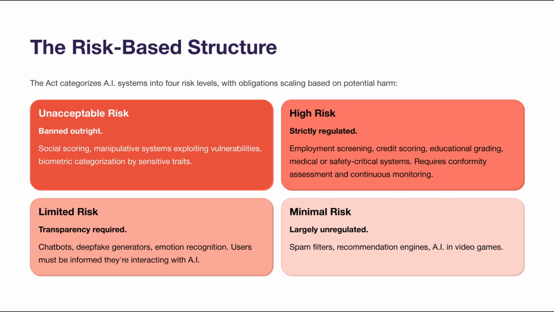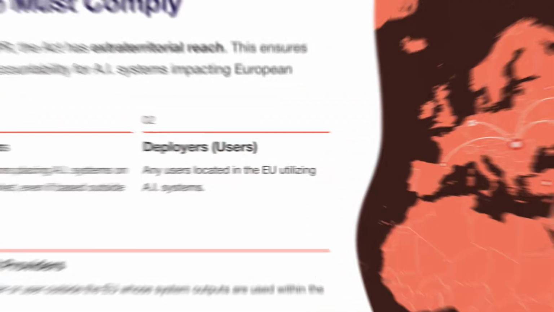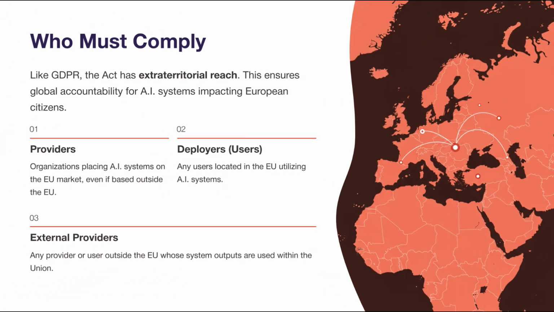Who must comply? Like GDPR, the Act has extraterritorial reach. It applies to: 1. Providers placing AI systems on the EU market, even if based outside the EU. 2. Deployers, users located in the EU. Third, any provider or user outside the EU whose system outputs are used within the Union. This ensures global accountability for AI systems impacting European citizens.